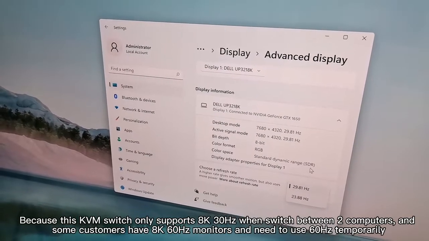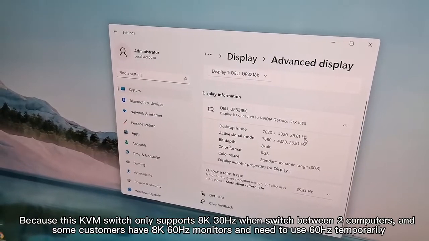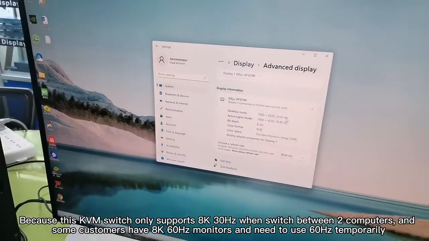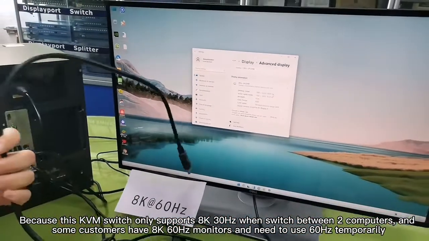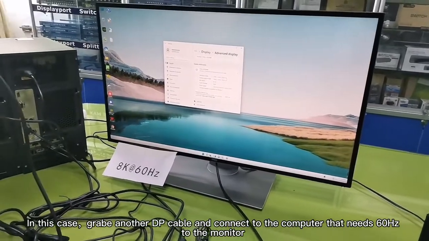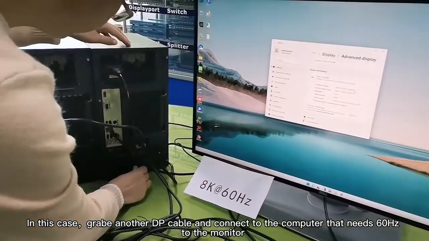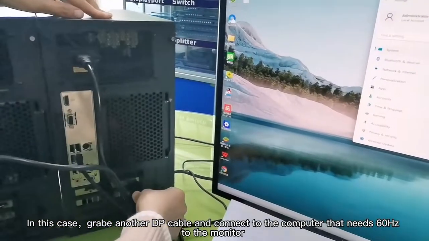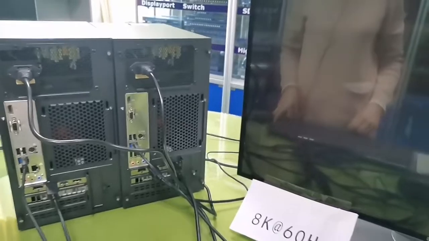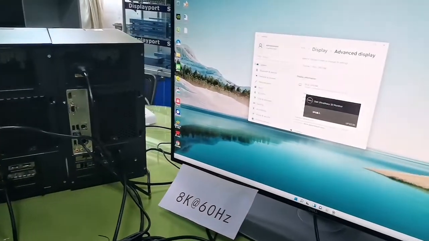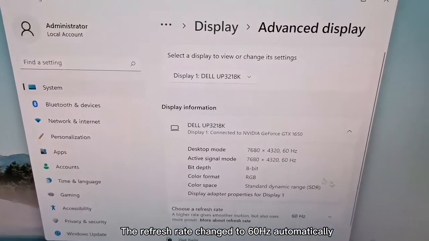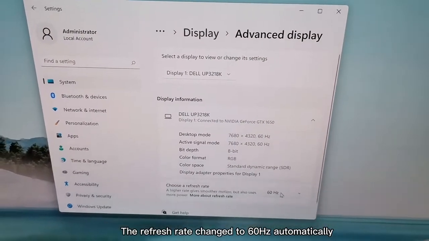Because this KVM switch only supports 8K 30 Hz when switched between 2 computers, and some customers have 8K 60 Hz monitors and need to use 60 Hz temporarily. In this case, grab another DP cable and connect the computer that needs 60 Hz to the monitor. The refresh rate changes to 60 Hz automatically.